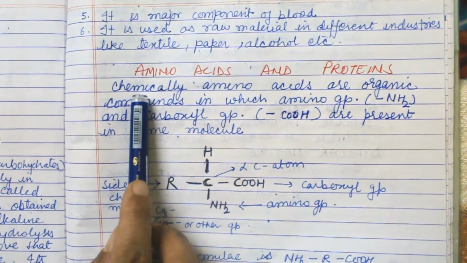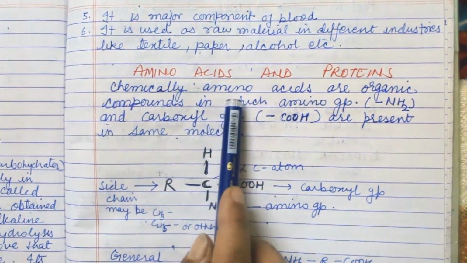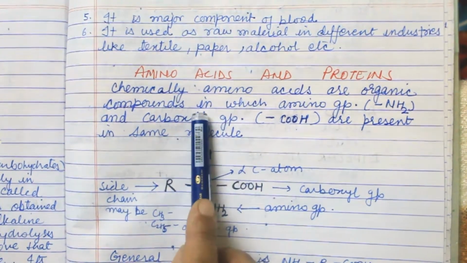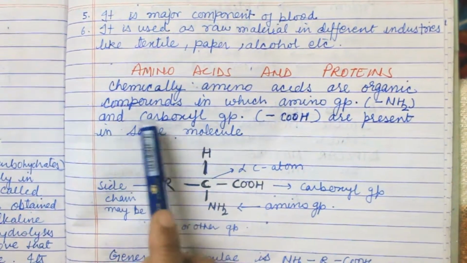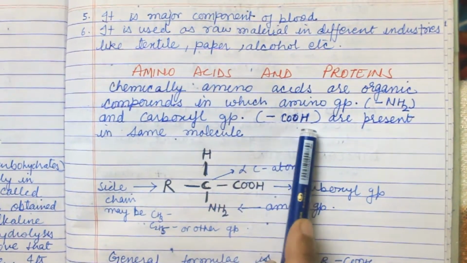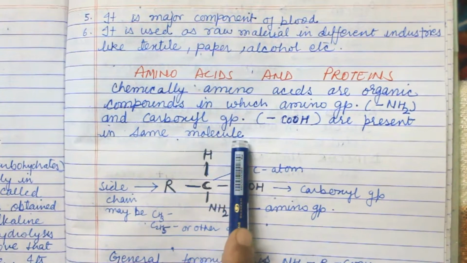Students, today my topic is amino acids and protein. Chemically, amino acids are organic compounds in which an amino group, that is NH2, and a carboxyl group, that is COOH, are present in the same molecule.